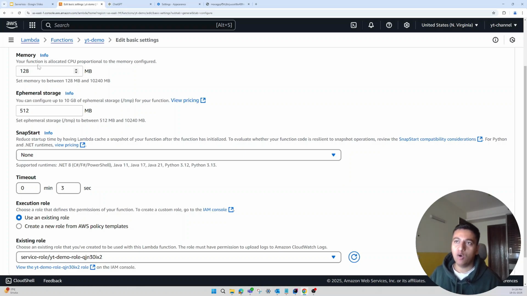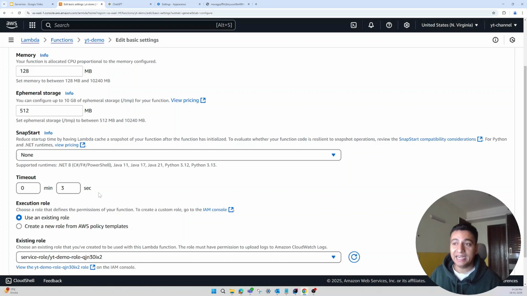For example, how much memory you want to allocate to this Lambda function, how much storage you want to allocate, and what the timeout is. As you can see right now, the timeout is just 3 seconds, because our code is not that heavy. We are just printing hello from Lambda. But let's say we have code that takes more time.